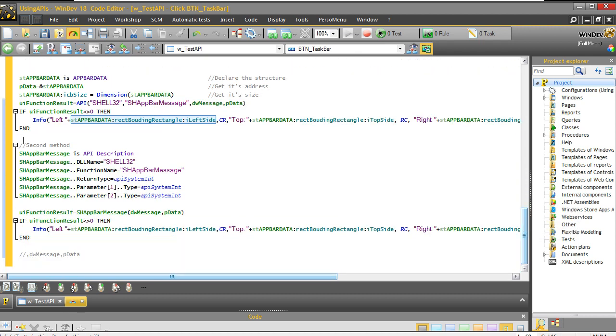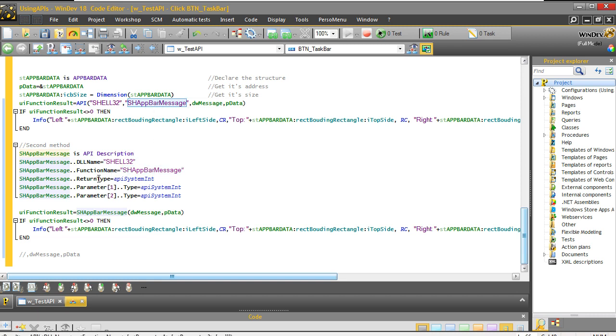The second info is about the exact same thing, but with the second method. Instead of using the API syntax, I'm using the declaration of an API description, and as you can see, I'm putting in the name shell32, just like here. In the name, the function name, the same thing as here.